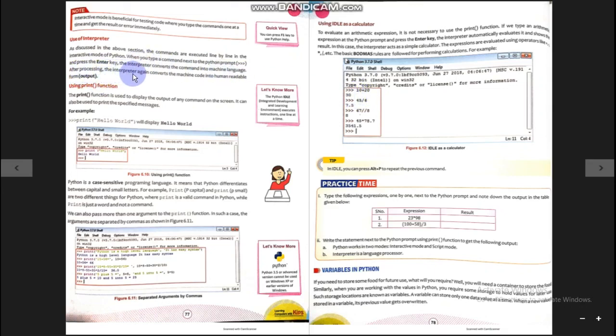After processing, the interpreter again converts the machine code into human readable form, that is the high level language, that is known as the output. So let me, students, show you the Python window, how to start it. Let us start Python and work some simple calculations in the interactive mode.